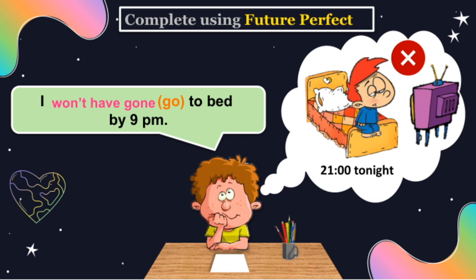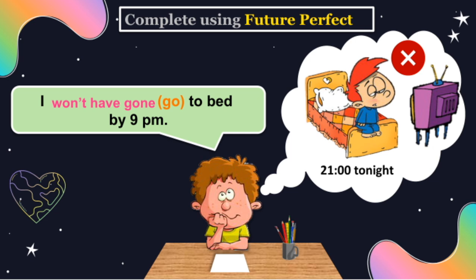On this slide, we see the sentence, "I won't have gone to bed by 9 p.m." This is a great example of how we talk about actions that we expect to be completed before a specific point in the future. The key here is the structure. We use will not have or won't have followed by the past participle of the main verb, in this case, gone. This tense helps us express expectations about what will be finished by a certain time.